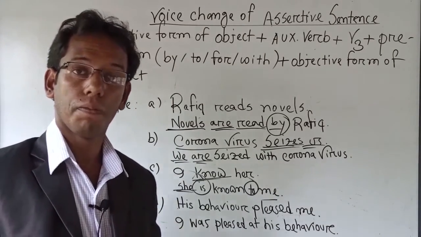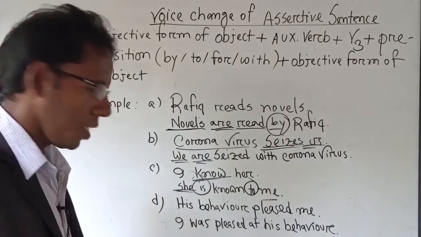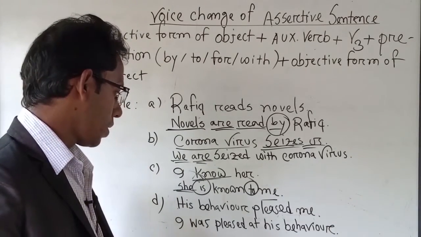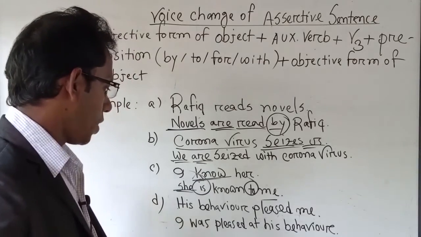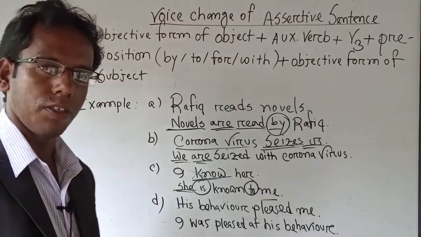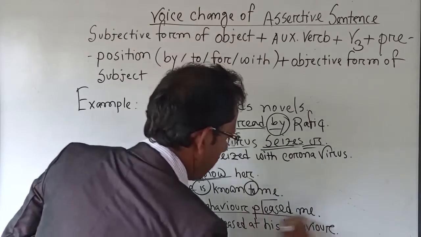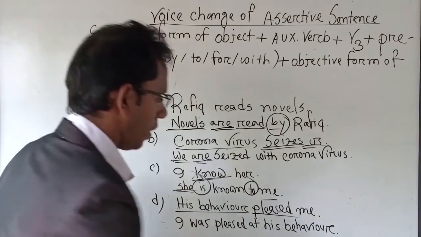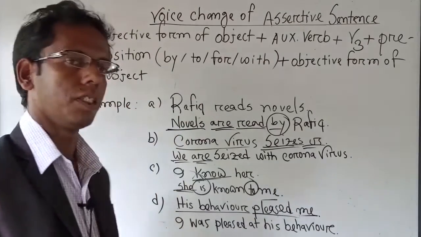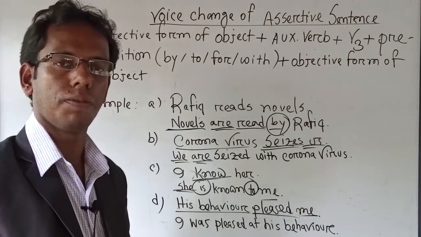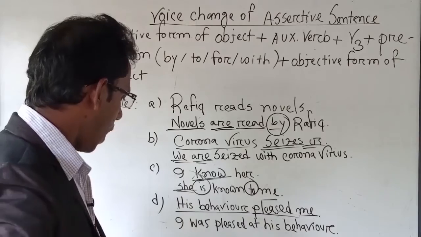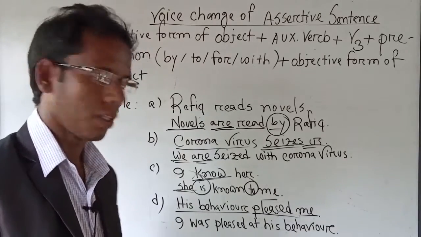His statement pleased me. If we try to find out the subject, his behavior, then pleased, verb, then object me. So we have got here object me. So I must be used here as subject.